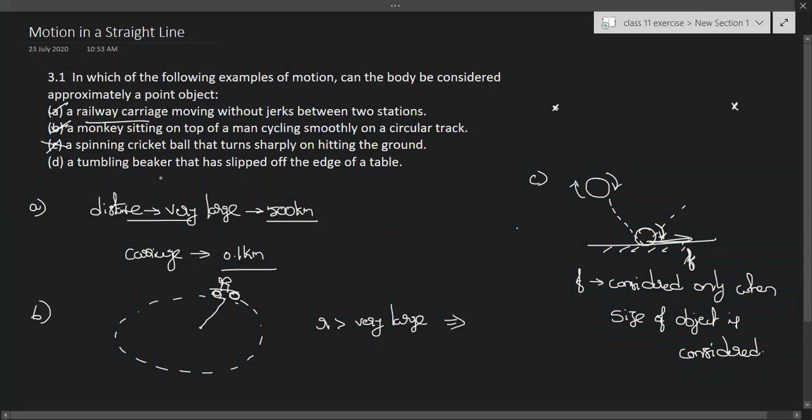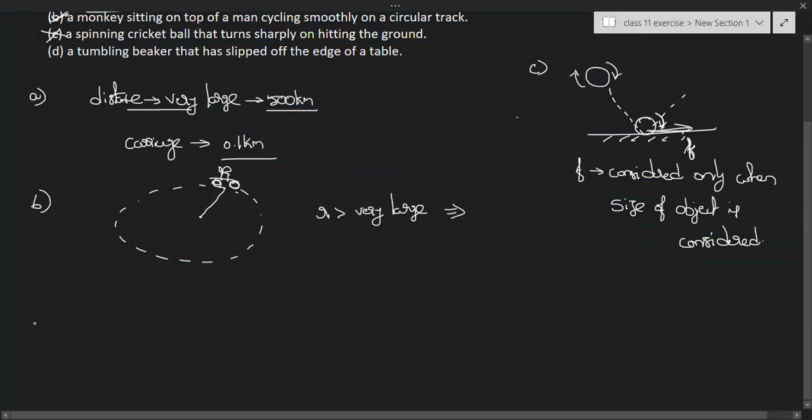Coming to the fourth one: a tumbling beaker that has slipped off the edge of a table. Let's take one table. This is the table, and this is the beaker. Now it has some water, or maybe it is empty. So it will topple like this, because of its weight in the downward direction.